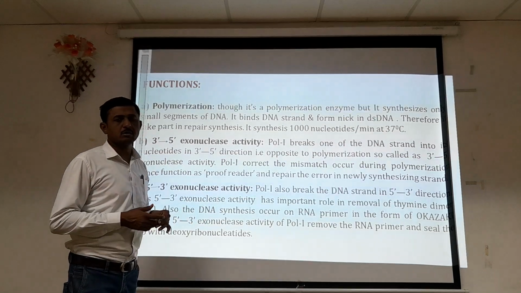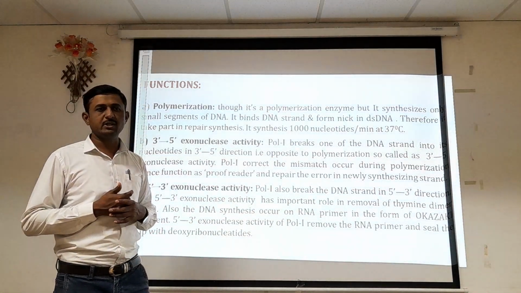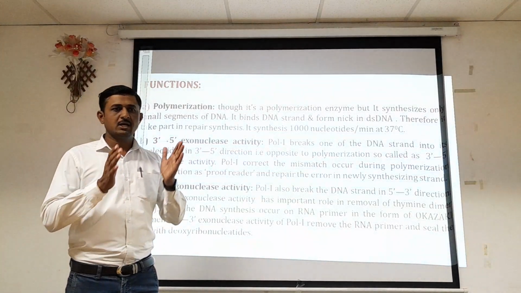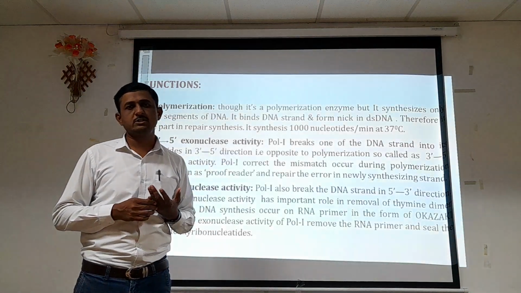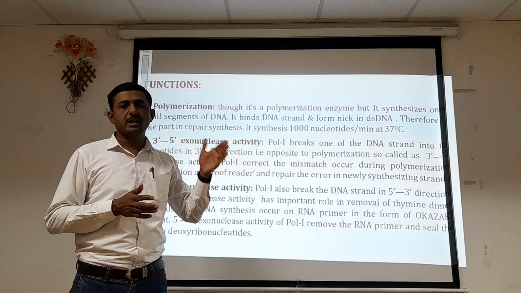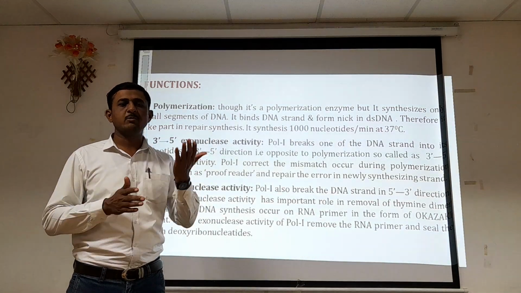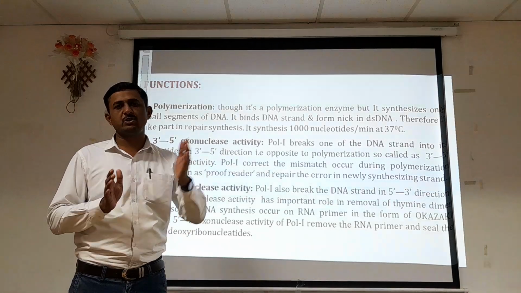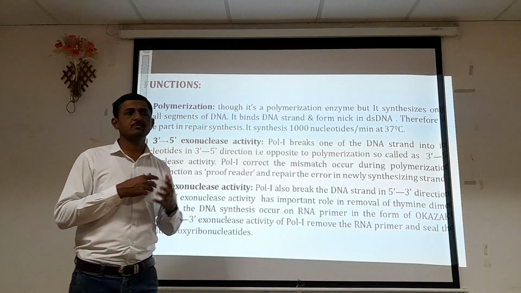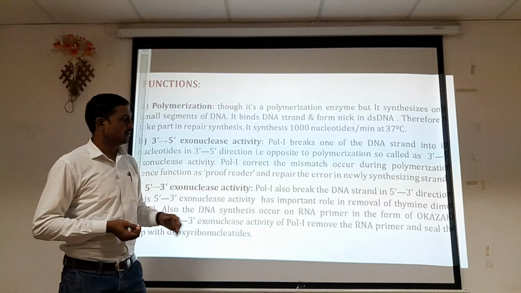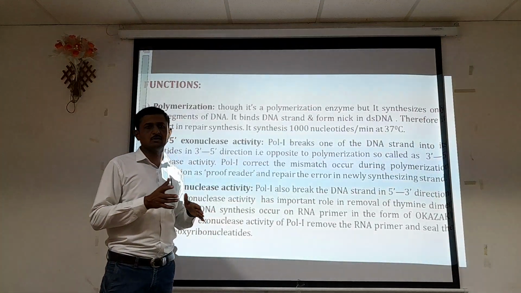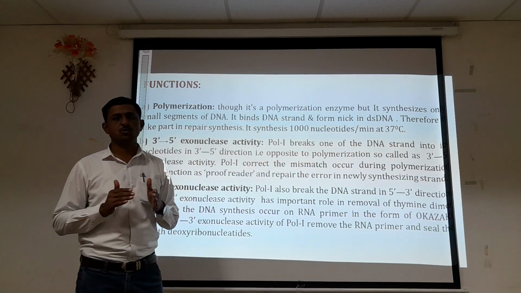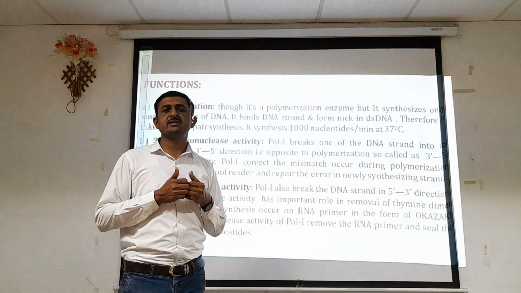When we talk about the 5' to 3' exonuclease activity, it detects the following. When we talk about the nitrogenous bases, adenine always pairs with thymine, and thymine always pairs with adenine. Guanine always pairs with cytosine, and cytosine always pairs with guanine. But sometimes due to some error or physical factors, a thymine at the place of adenine binds with the adjacent thymine molecule, so that it forms a thymine dimer.